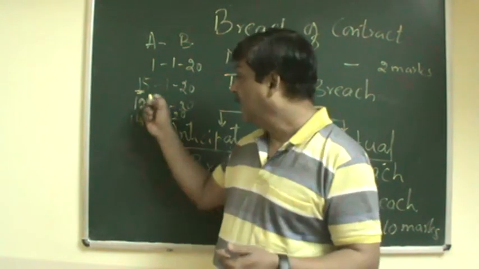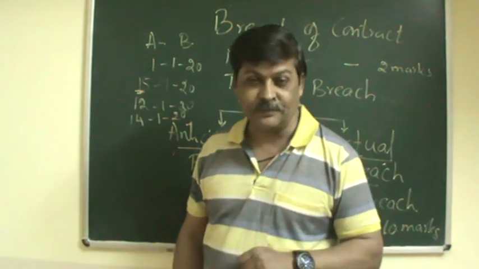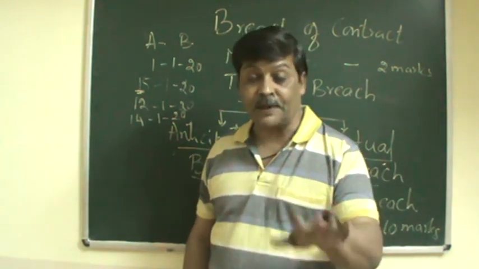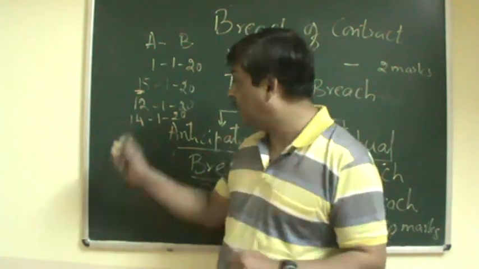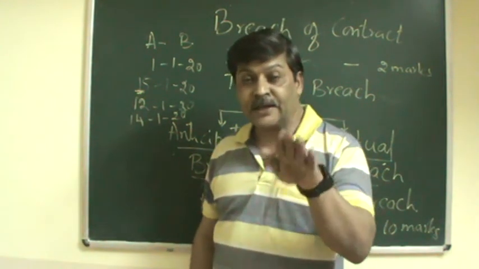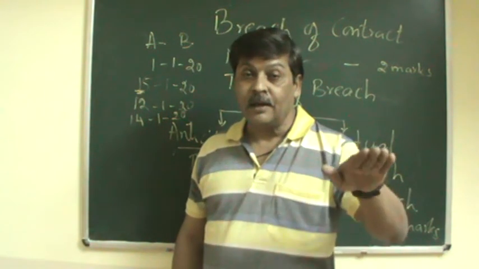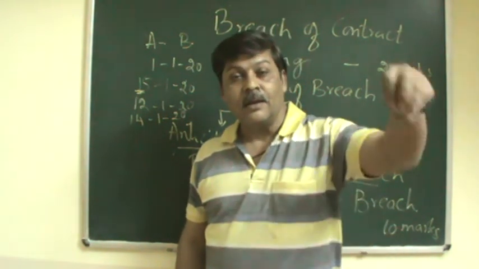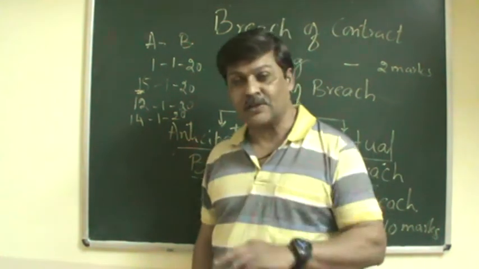If B has kept the contract open, A has shown his inability on the 12th, that is, unable to perform it. So if B has kept the contract open till the 15th, A can supply the raw materials at any time and B has to accept it.